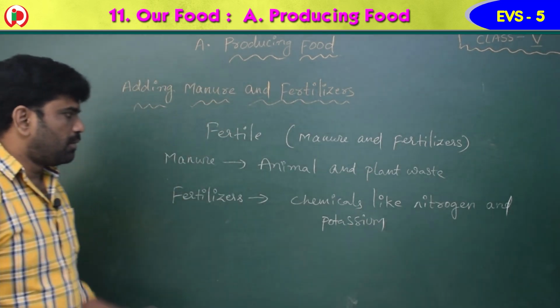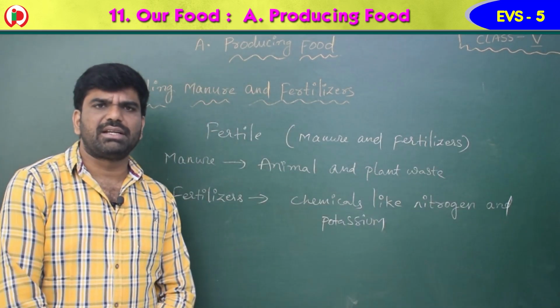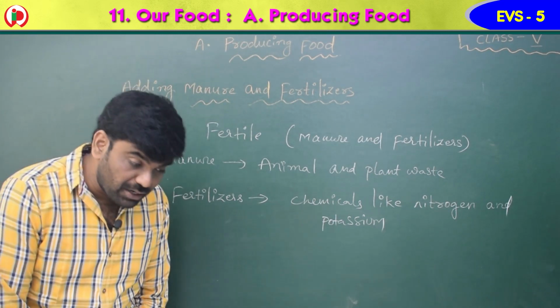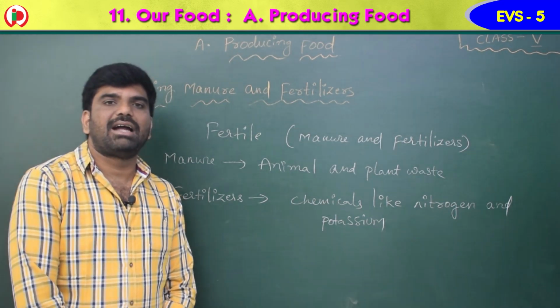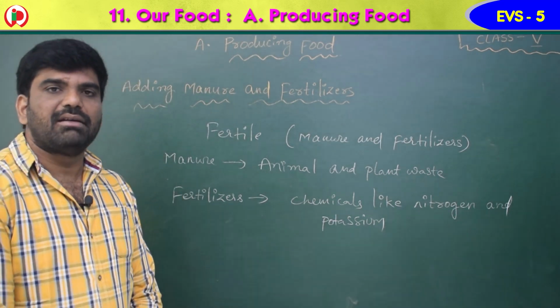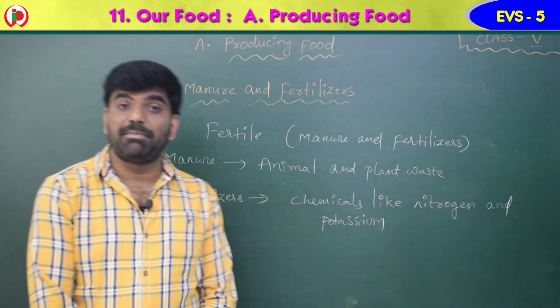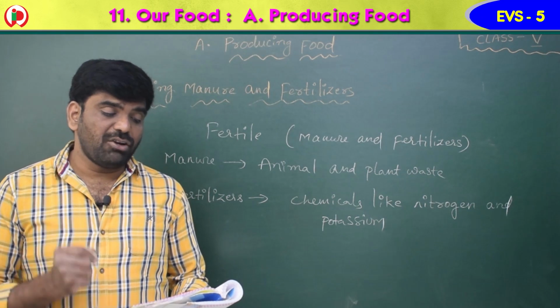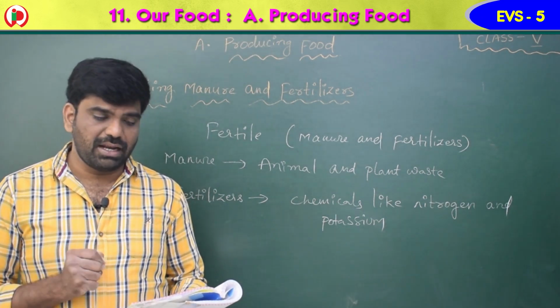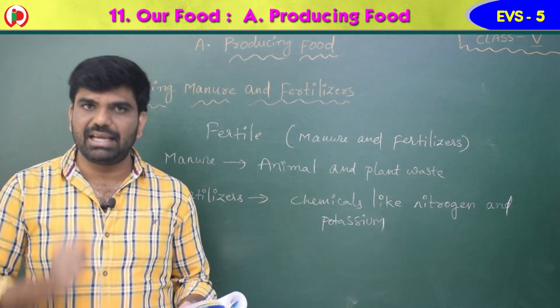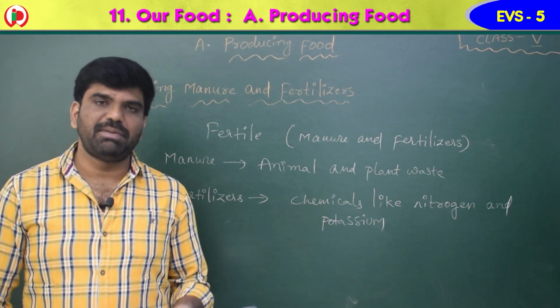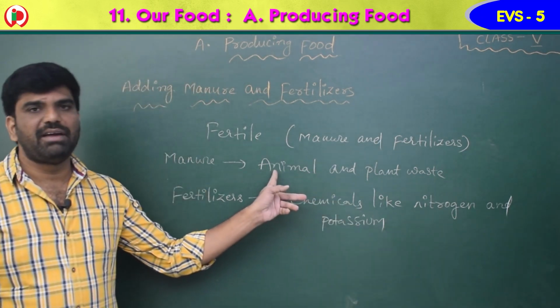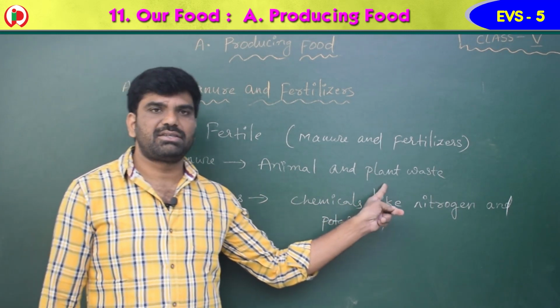So what will these manure and fertilizers give? They are very useful for the plants to grow properly in the right time. At the same time, they make the soil fertile. So manure or fertilizers are added to the soil to make it fertile. Manure is made from animal waste and plant waste.